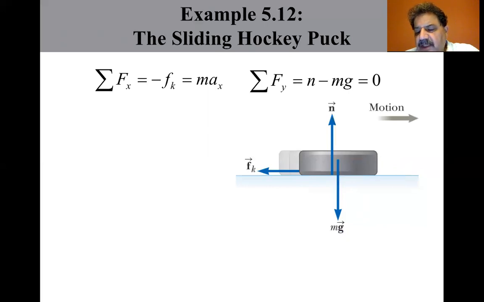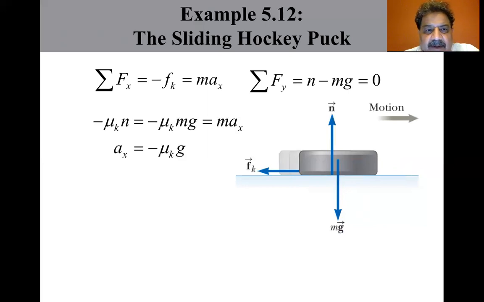Substitute n equals mg and f sub k equals mu sub k times n. Okay, the coefficient of kinetic friction times the normal. The normal is mg, and that equals the mass times acceleration, the force.